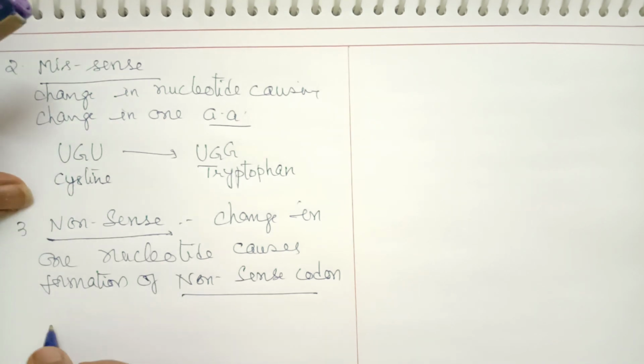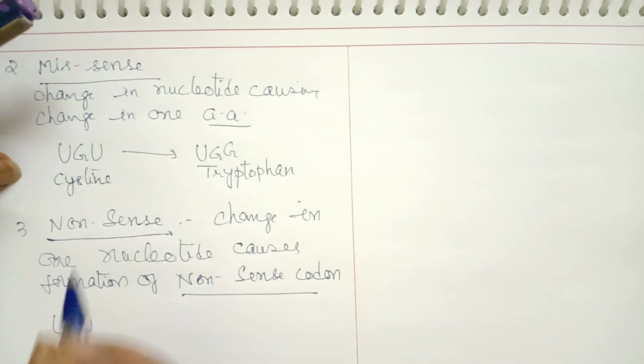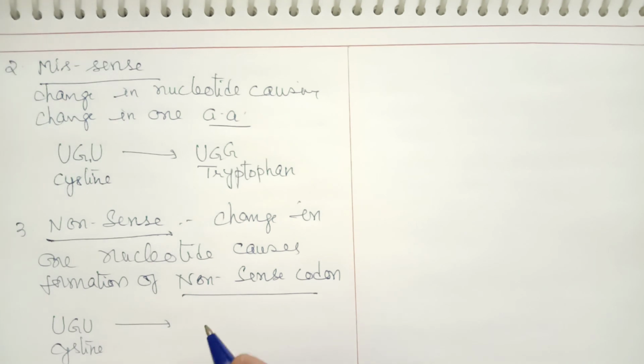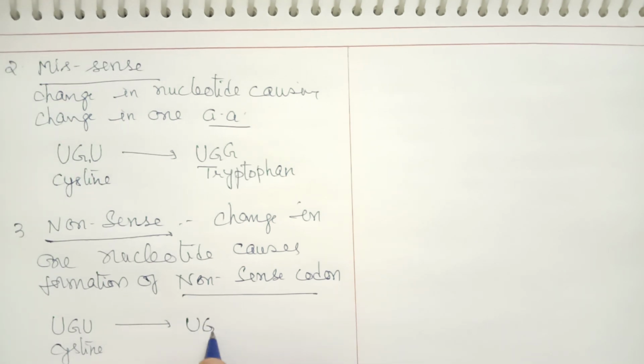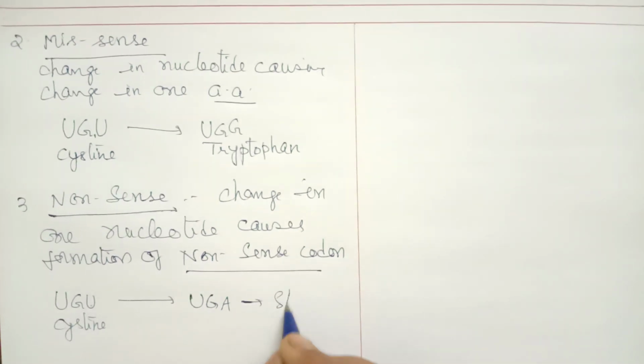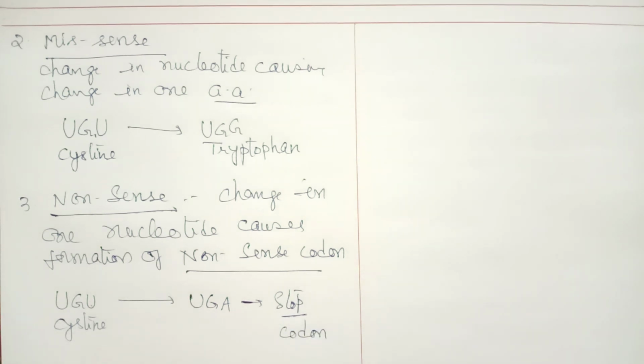For example, UGU, which we have taken earlier. What is it coding for? The amino acid cysteine. This is changed to UGA. Suppose the last base is changed, it is changing to UGA. You know UGA is a stop codon. This type of mutation is called nonsense mutation.